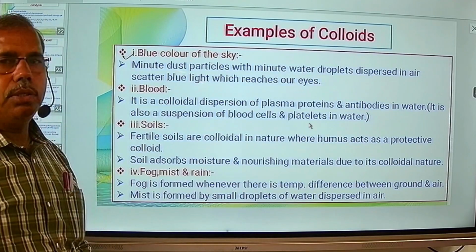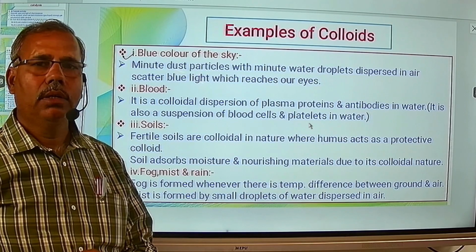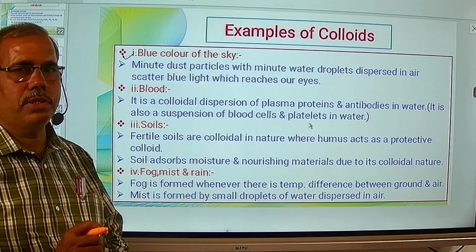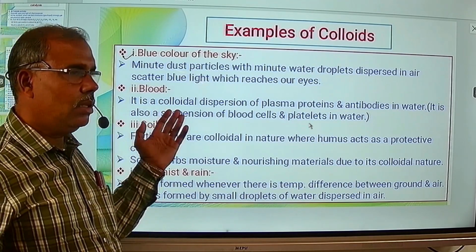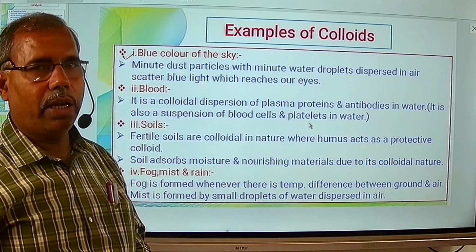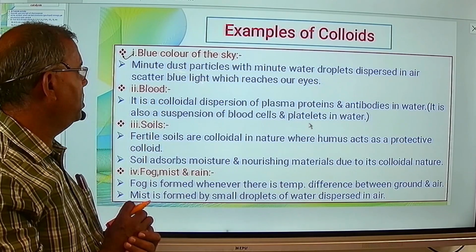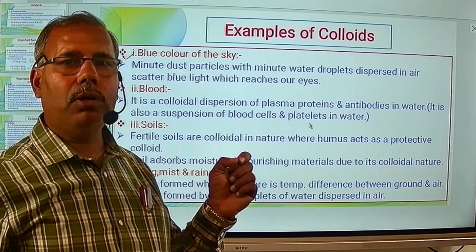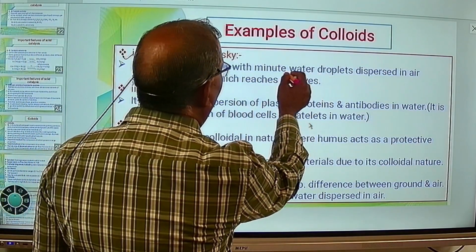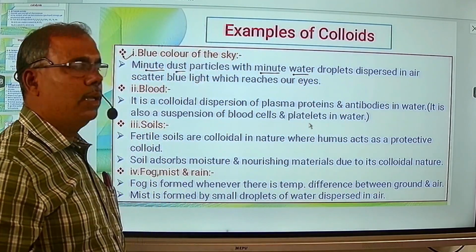First example is blue color of the sky. Now we know that the sky seems to us to be blue. म्हणजे आकाश आपल्याला निळं दिसतं. म्हणजे असं का दिसतं? तर त्याच्यामध्ये जे स्कॅटर होणारा कलर आहे तो ब्ल्यू कलर आहे, निळा रंग आहे की जो आपल्या डोळ्यापर्यंत पोहोचतो, which reaches to our eyes. आणि असं का होतं? तर minute and small dust particles they are dispersed into small and minute water particles or water droplets in the air.